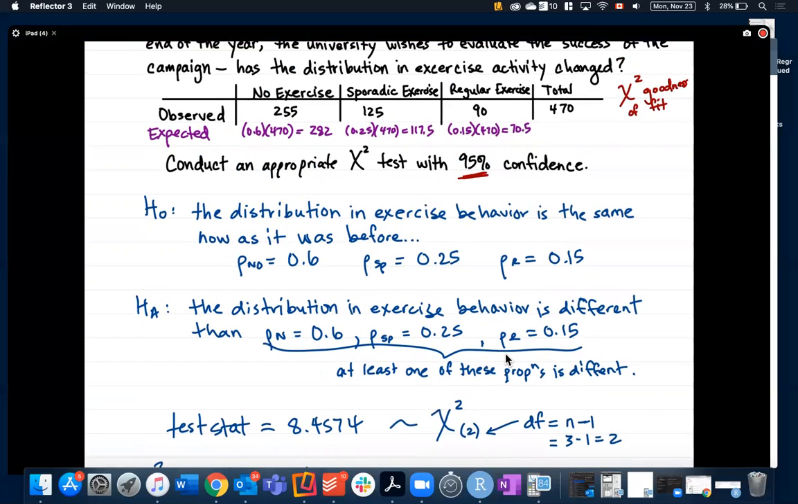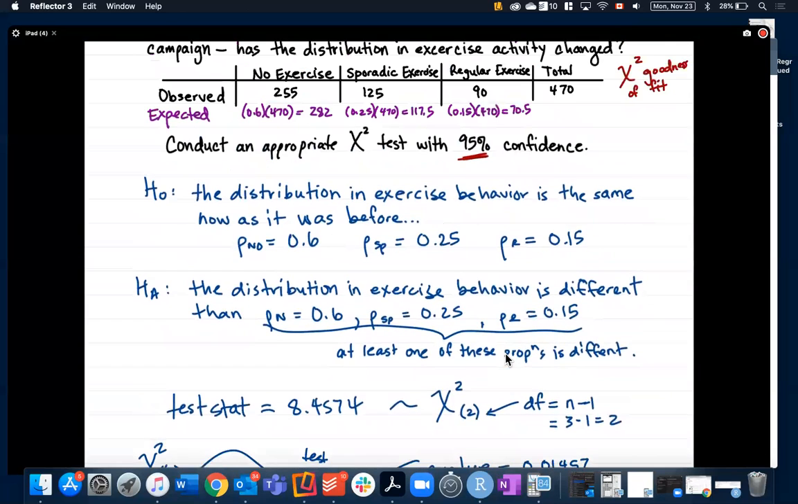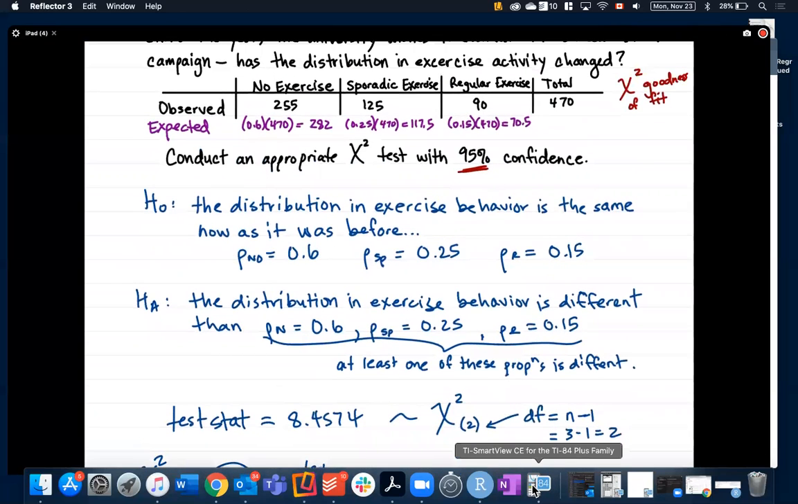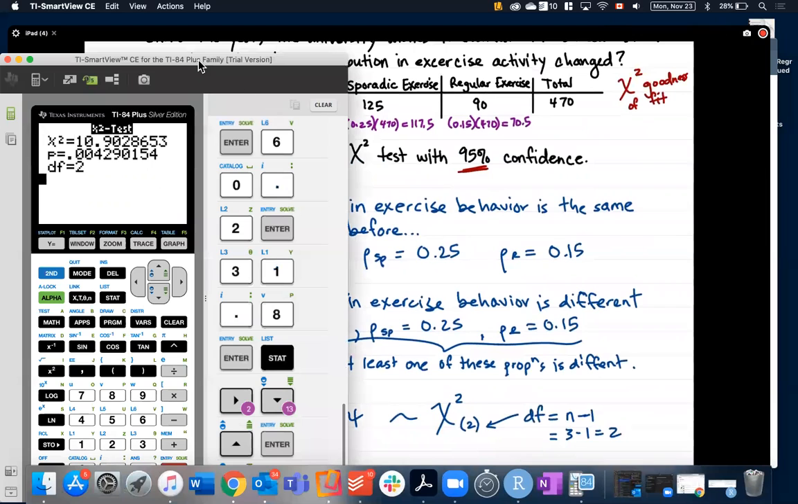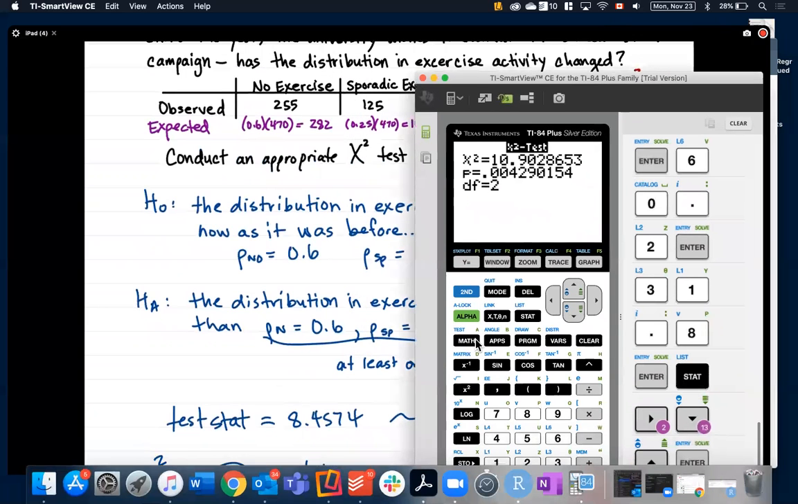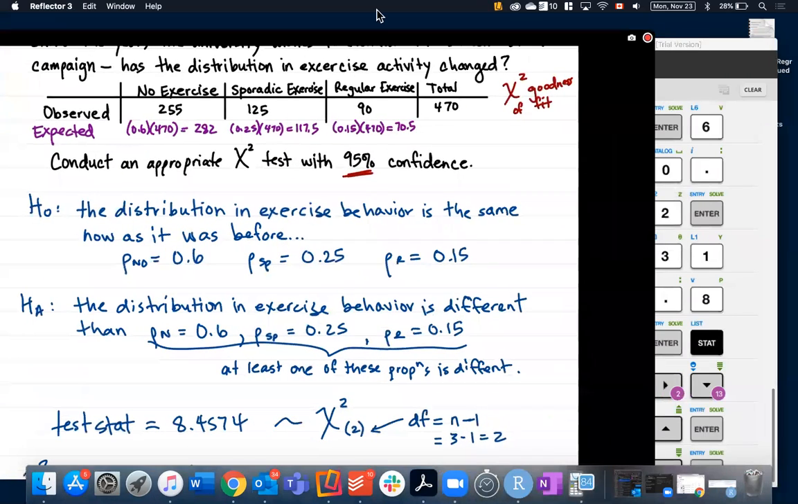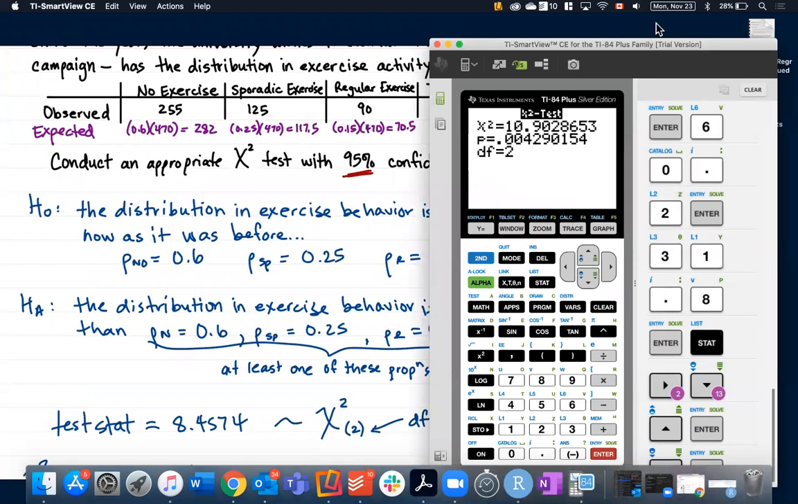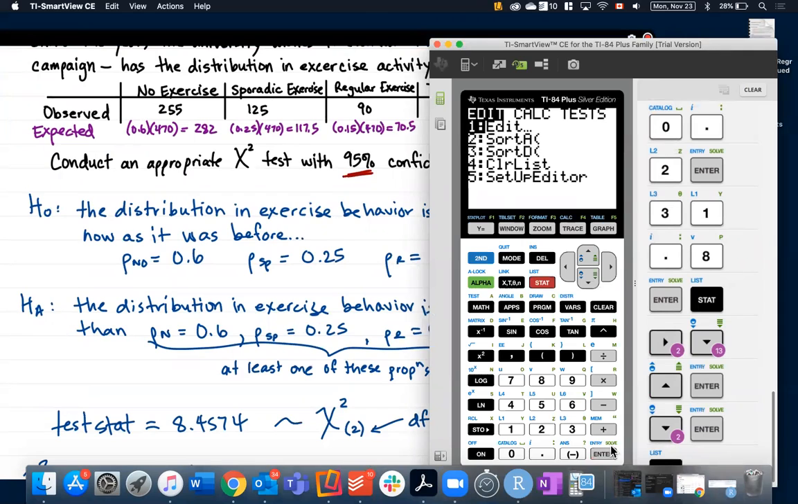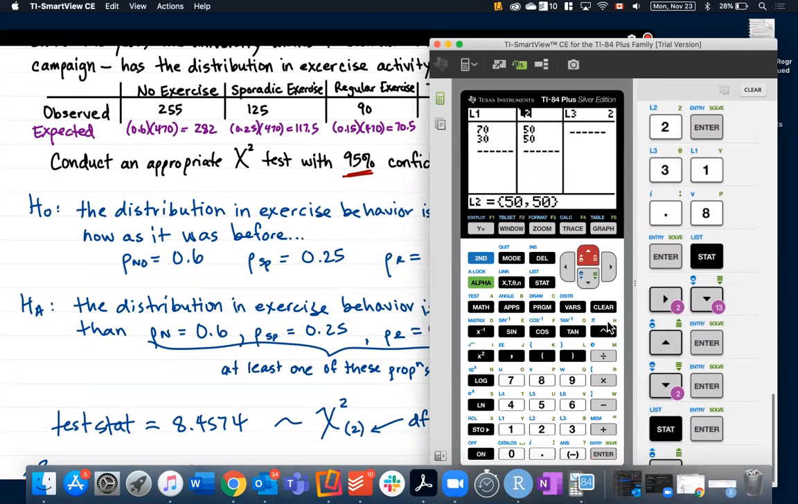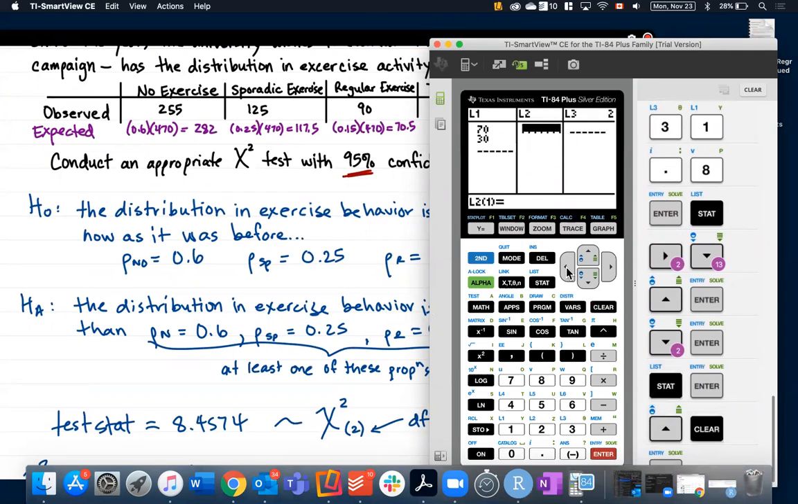I should go through this quickly and show you how to enter it into a calculator so that you can get your test statistic. So again, we don't need the matrix button anymore. Matrix is only when we've got a table that has some rows and some columns. So instead, we're going to go into our lists. So remember, to get into those, we do stat and then edit. Okay. I'll just clear out whatever I had here.